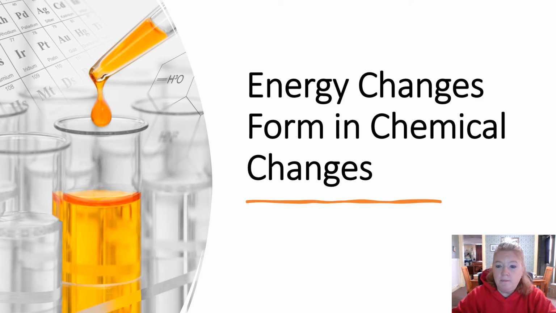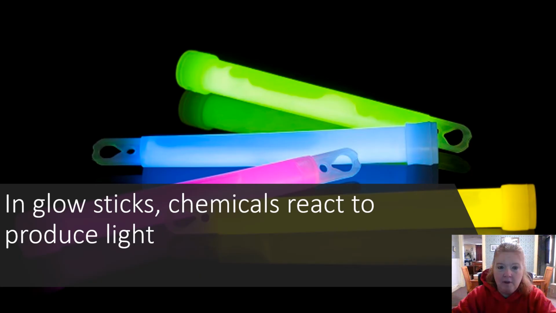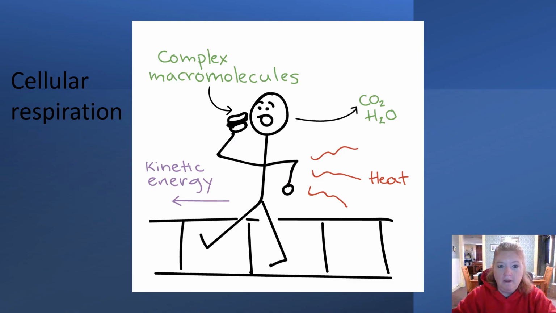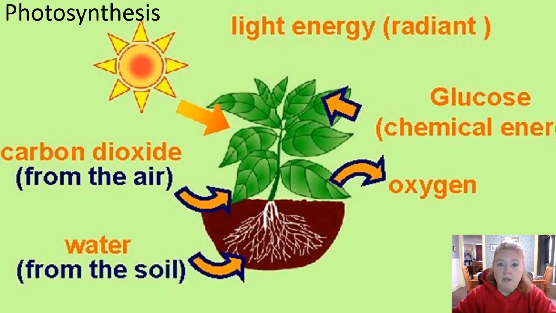Energy changes form in chemical changes as well. So in glow sticks, chemicals react to produce light. In cellular respiration, we break down complex molecules and get kinetic energy, heat. In photosynthesis, light or radiant energy is used to convert it into chemical energy or stored energy.